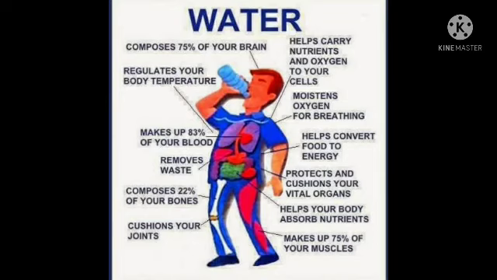It helps in digestion. It removes waste from our body in the form of urine and sweat. All these examples are given here. Just note them down in your computer. It is very important for our life, my dear student, and it is very clearly given in the figure how important it is for our body. So drink water as much as possible.